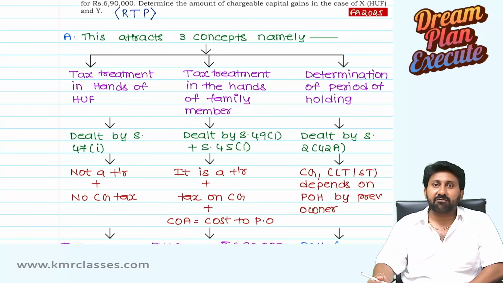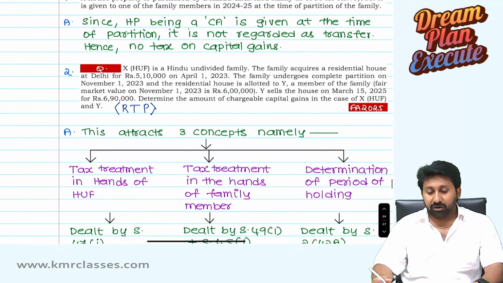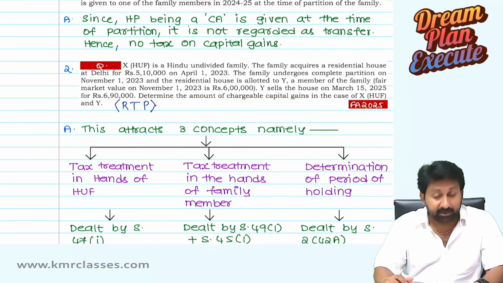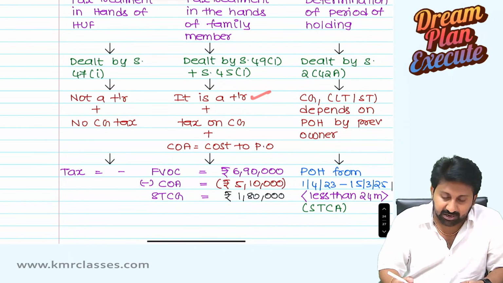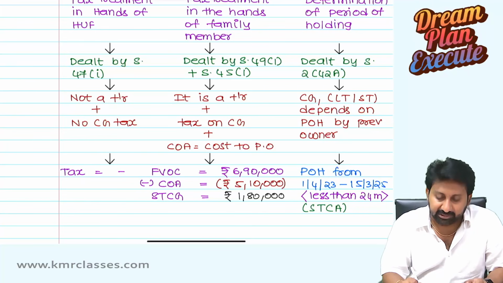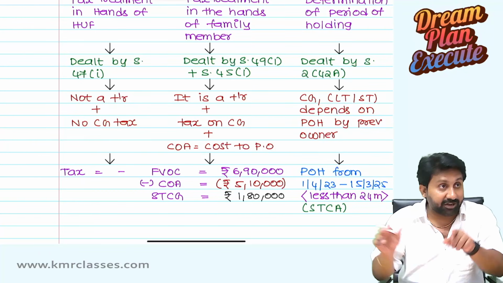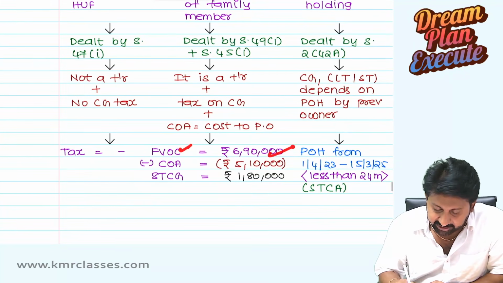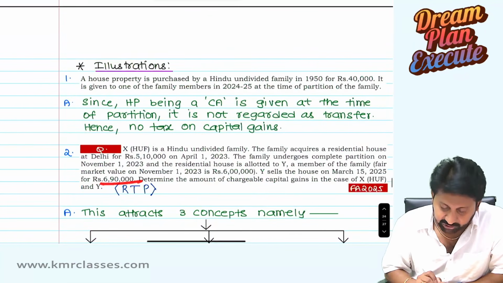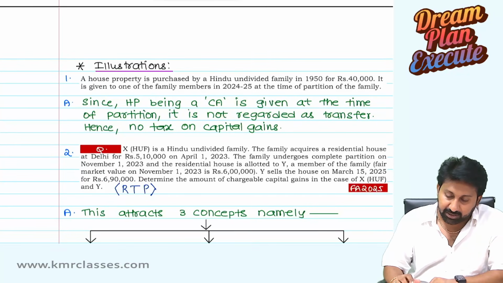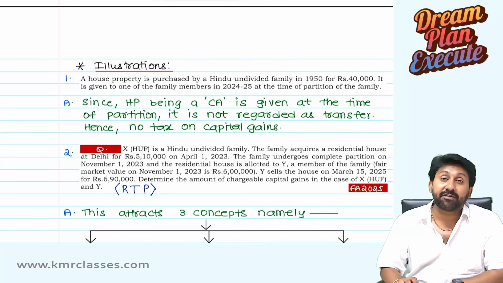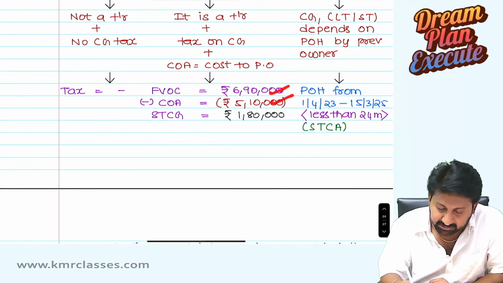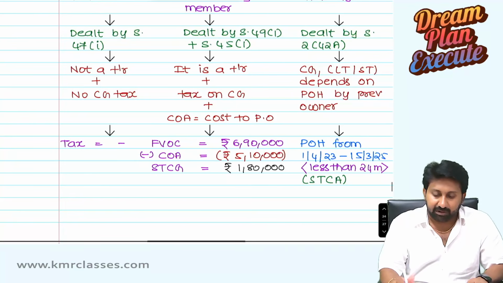Next, tax treatment in the hands of the family member. Here, 45 with 49(1), because what is the cost of acquisition of this family member? It is a transfer and the tax is there on capital gains. Cost of acquisition will be under 49(1), the cost of acquisition to the previous owner. The full value consideration is 6,90,000, as sold. Your cost of acquisition will be the cost of acquisition to the previous owner, 5,10,000. So 6,90,000 minus 5,10,000, the short-term capital gain will be 1,80,000.